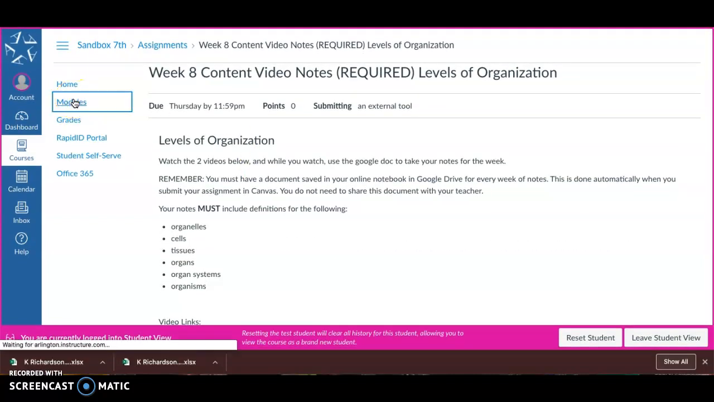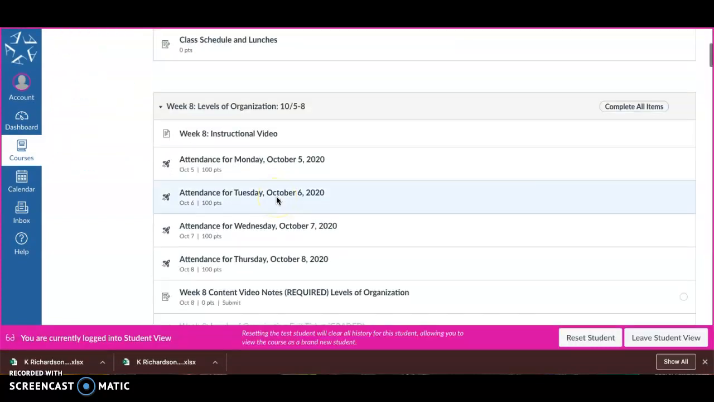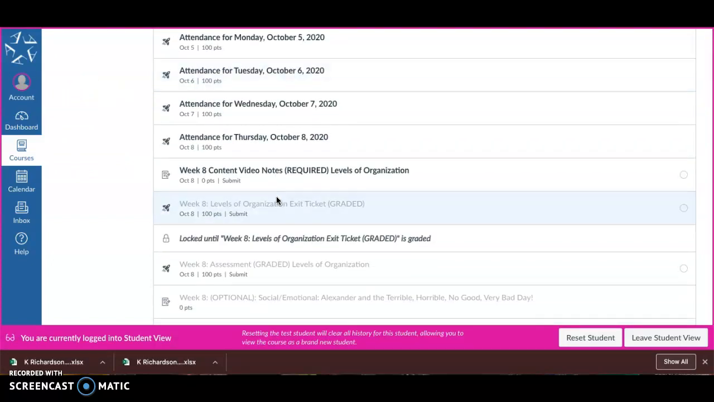Then you're going to go back to your week 8 module. After you complete your notes and click submit, it is going to open your week 8 exit ticket. Remember, you must complete these in order for them to open, okay? So after you complete your exit ticket, you are then going to go to your activity. Your activity is going to open after you do your exit ticket.